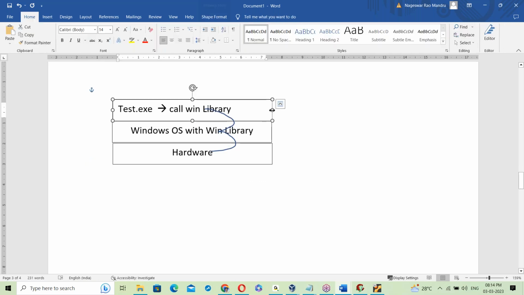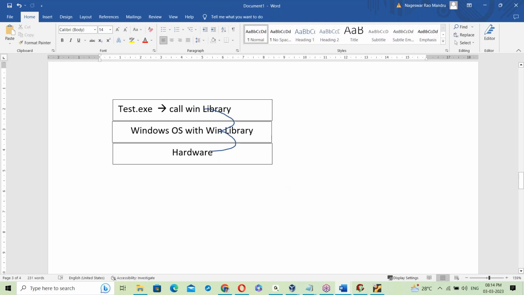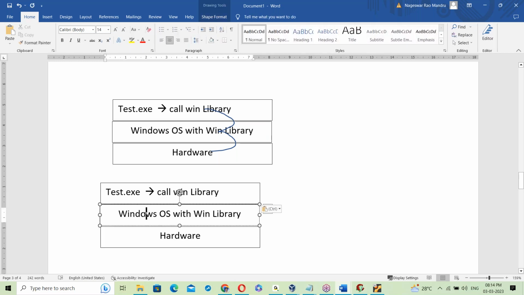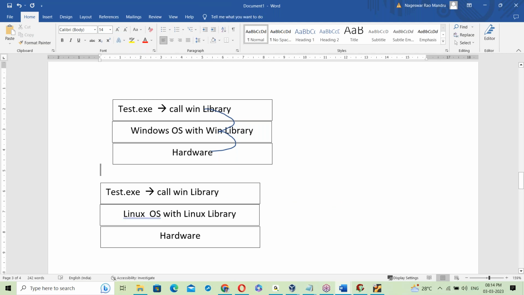Fine. Now let us take another platform, a Linux platform. Let us take Linux base with the Linux library.